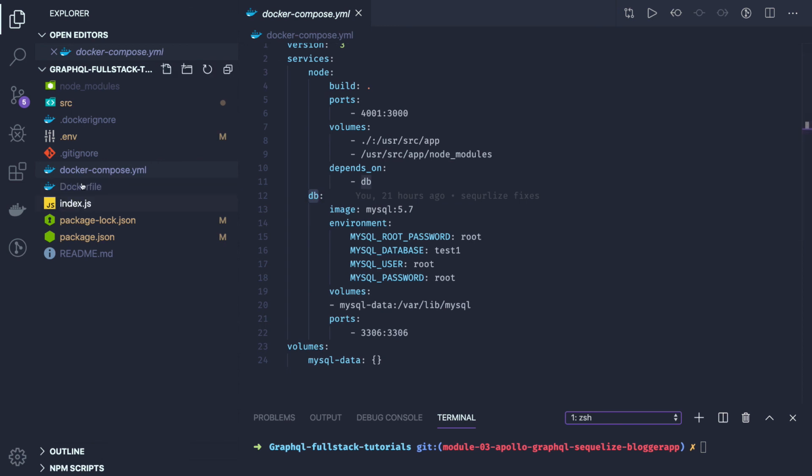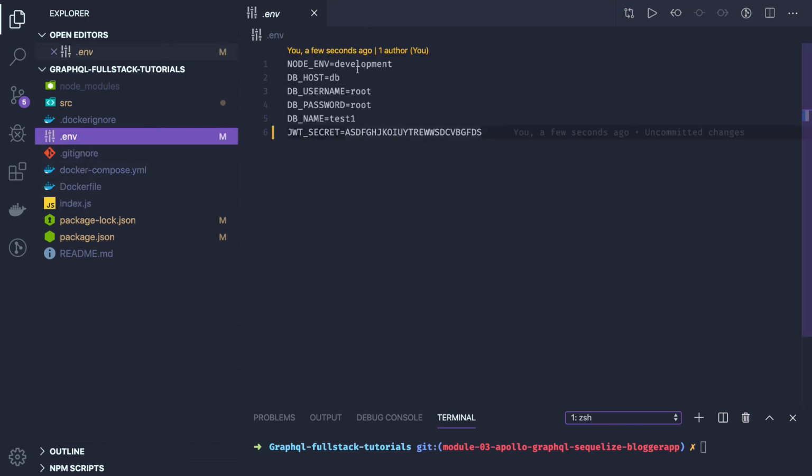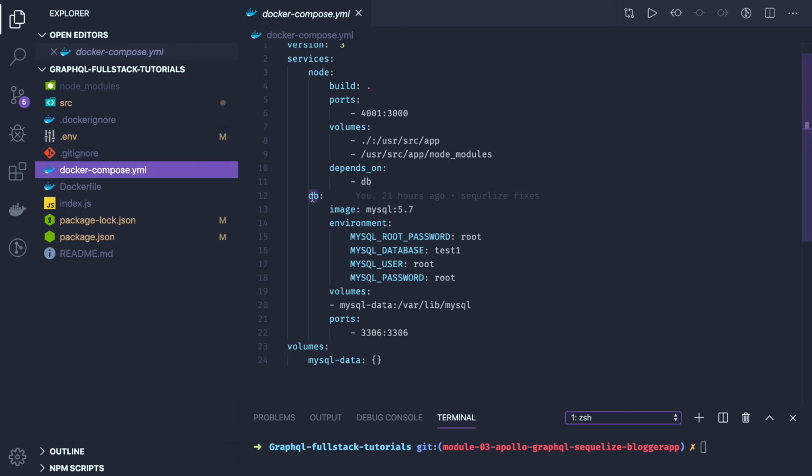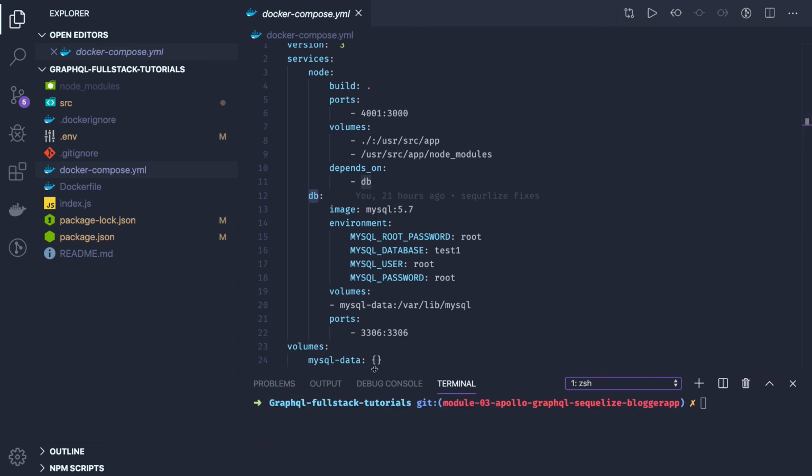If you look at the .env, we have provided DB host as DB because DB is the container host. We can't write localhost because the container will be talking to a container, and the container host for MySQL is DB. Okay, so this is a basic setup. In the next video, let's introduce Sequelize in our project.